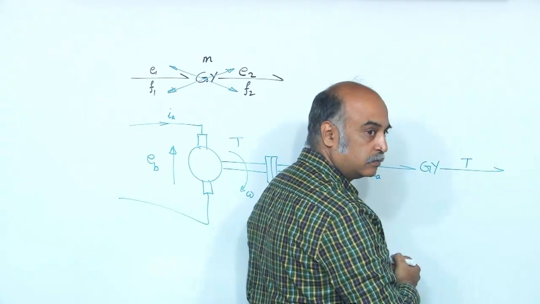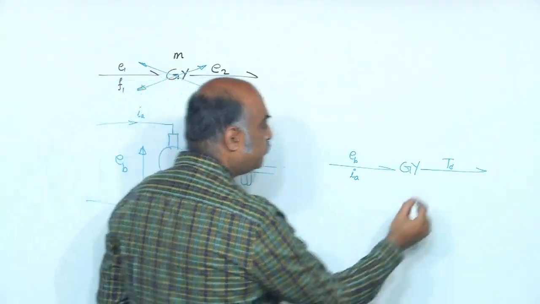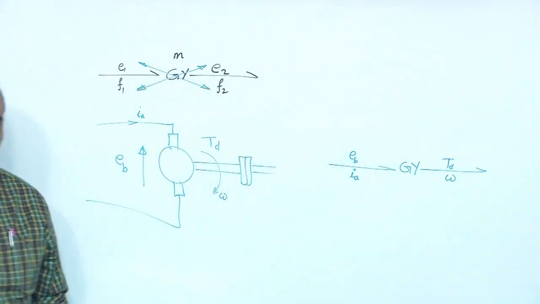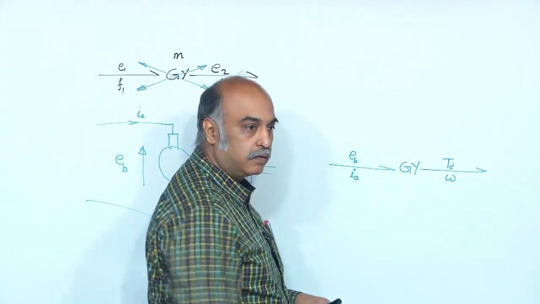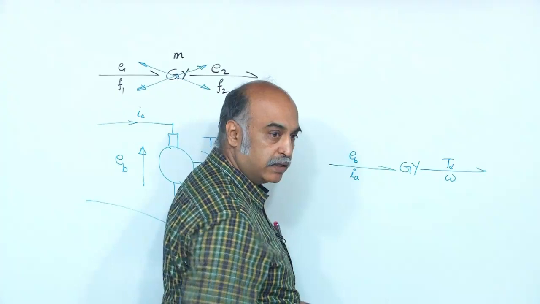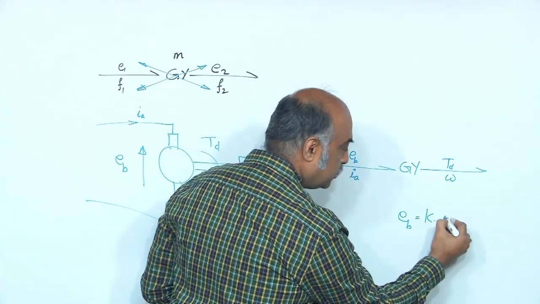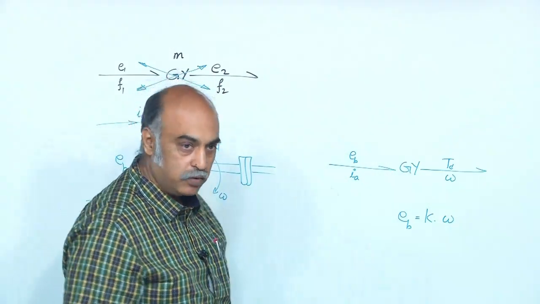torque, I will say developed torque TD, omega, rotational speed. A relationship should be EB on this side, omega on this side, isn't it? EB is equal to K omega, the parameter of the DC motor, right?